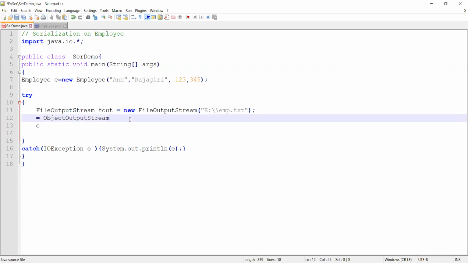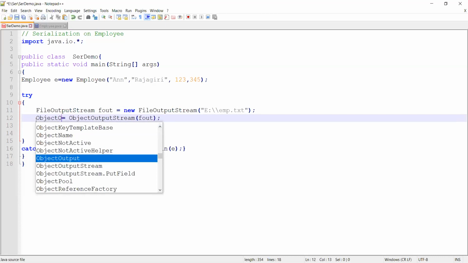Which is the file in which you're planning to write the state of the object? emp.txt. You are planning to write it through fout. So you will have to create a new object output stream.